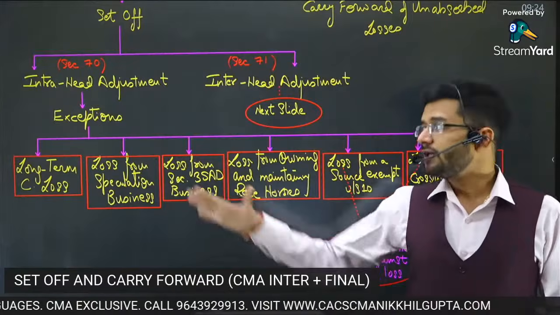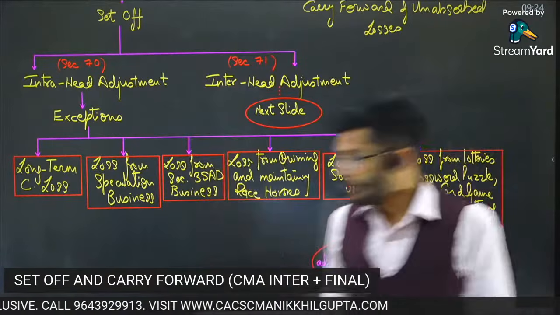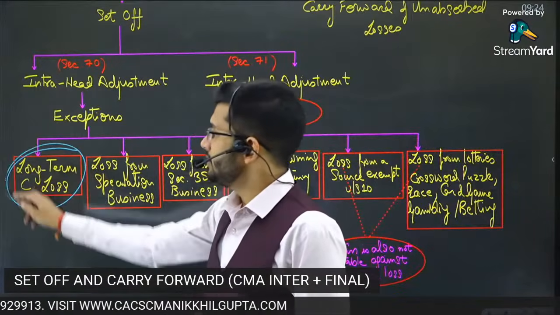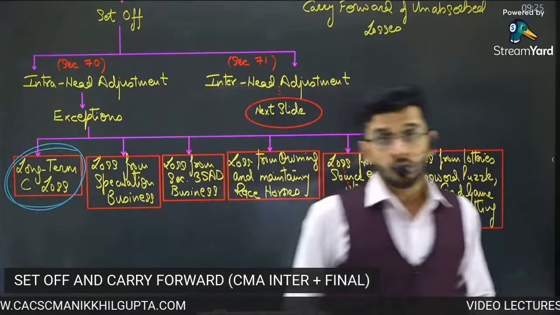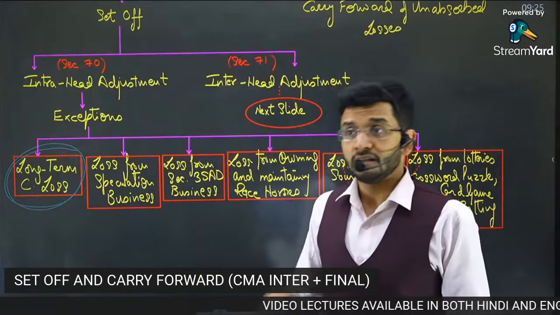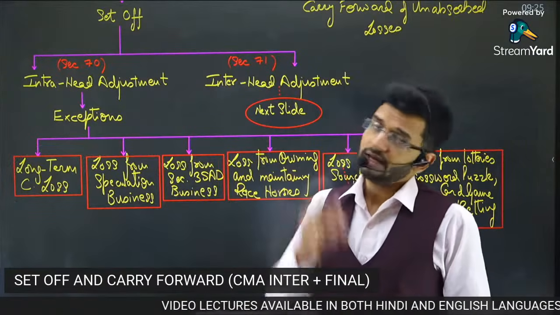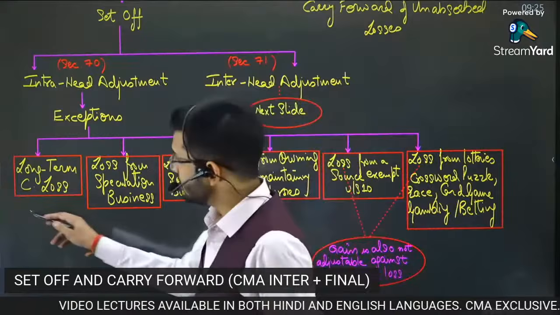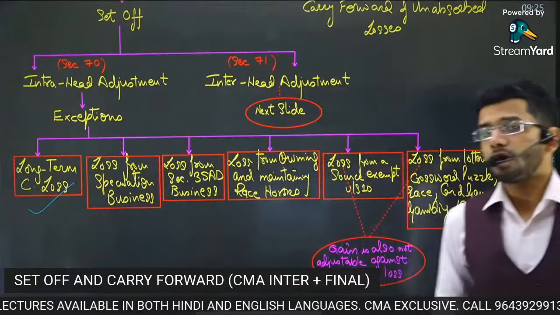So we will not allow you to adjust the income which is taxable at a lower rate. This is the income which is taxable at a lower rate. If it yields a loss, we will not allow you to adjust it with another source which is taxable at a higher rate. So long-term capital loss cannot be adjusted against short-term capital gain.